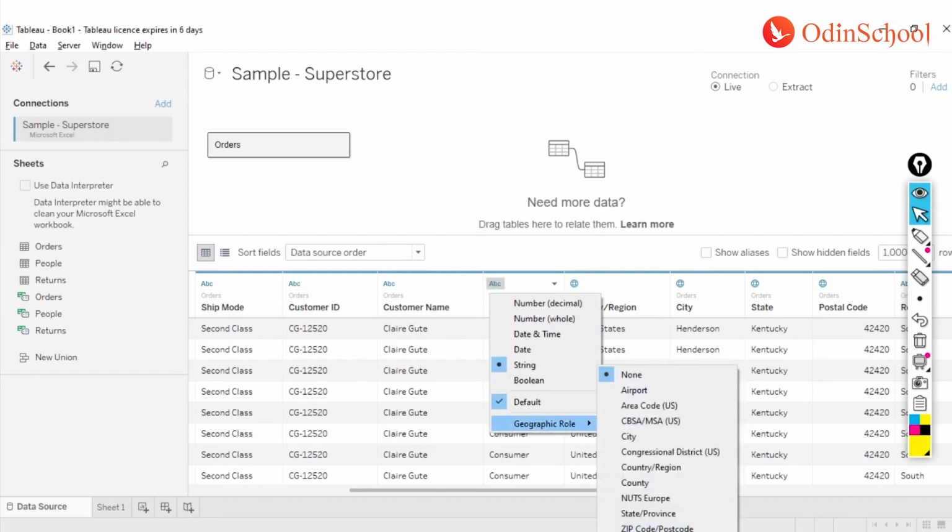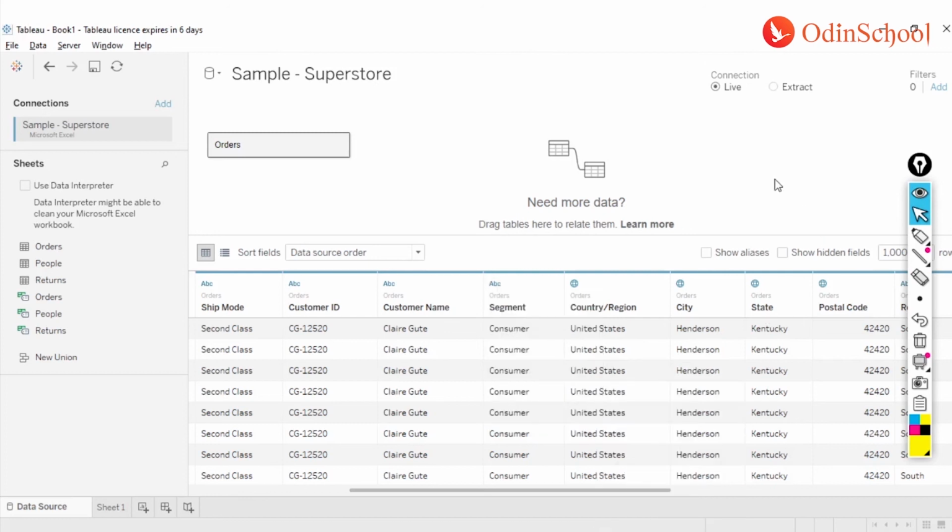and selecting whatever the data type or the type of geographical association that column has. We can select that type, and it will give latitude and longitude coordinates to those values. Now how does Tableau do that?